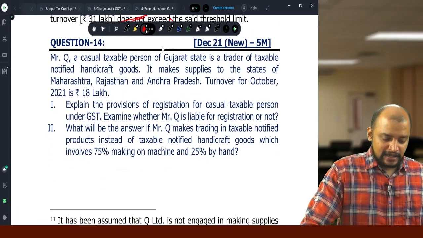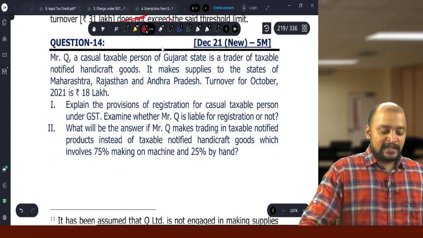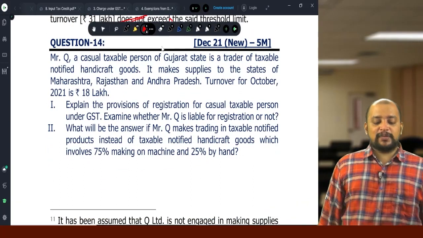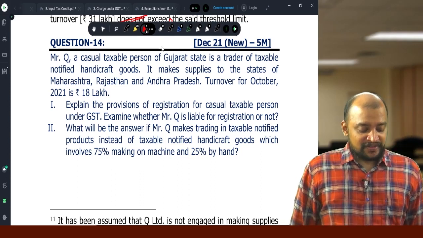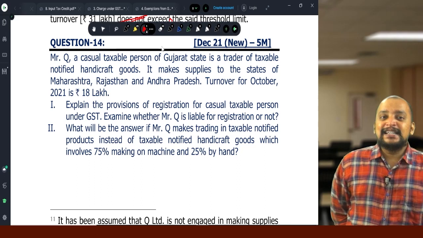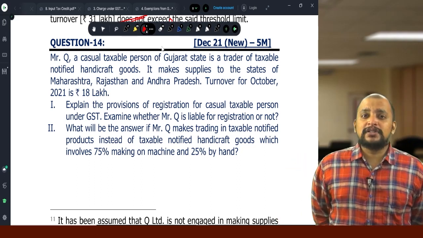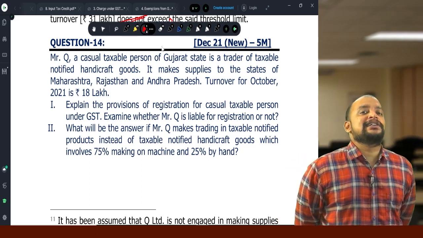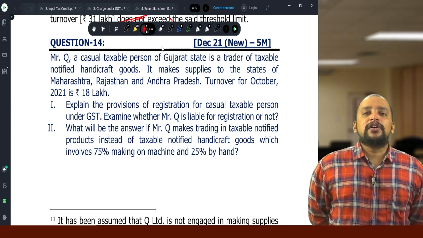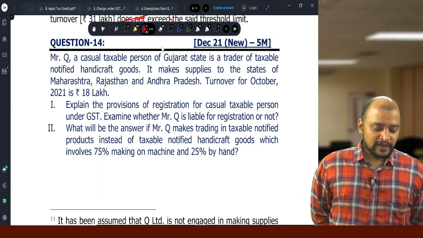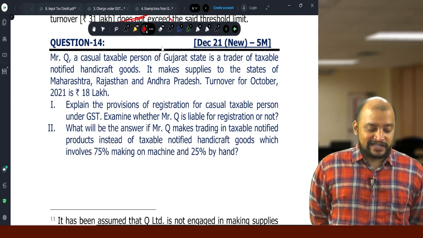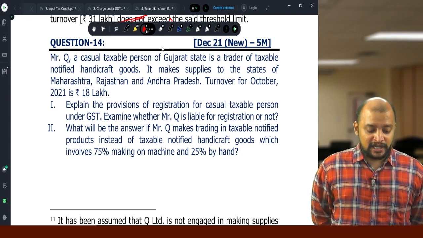Then another question, number 14. Mr. Q, a casual taxable person of Gujarat state, is a trader of taxable notified handicraft goods. A CTP of notified handicraft goods is required to register only when aggregate turnover exceeds the threshold limit, because compulsory registration is not applicable for handicraft goods. It makes supplies to the states of Maharashtra, Rajasthan and Andhra Pradesh.